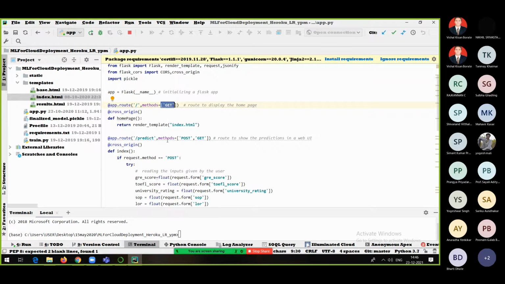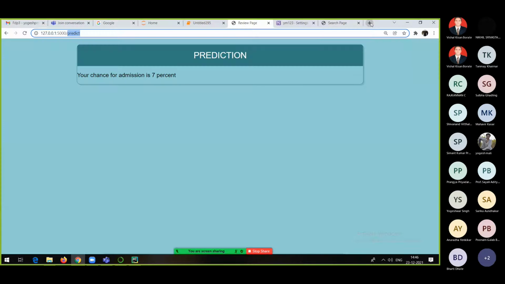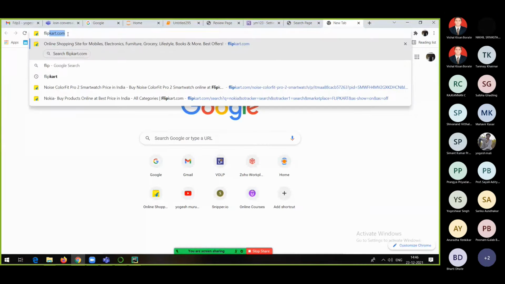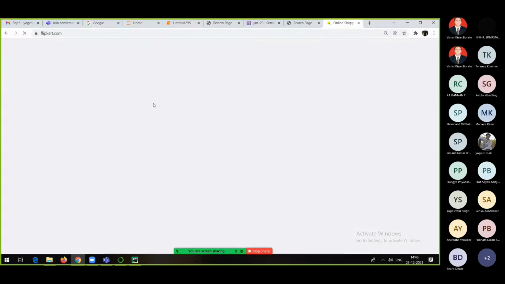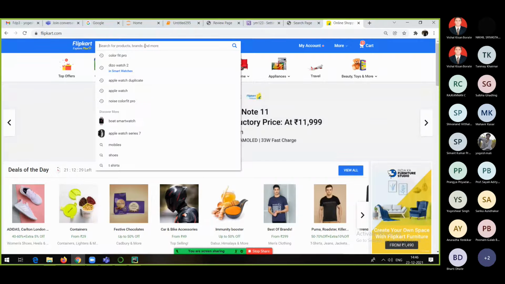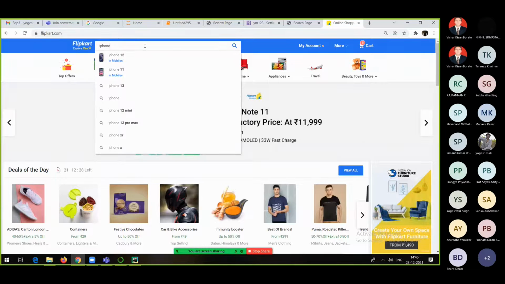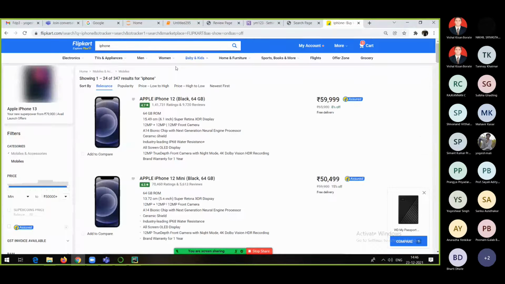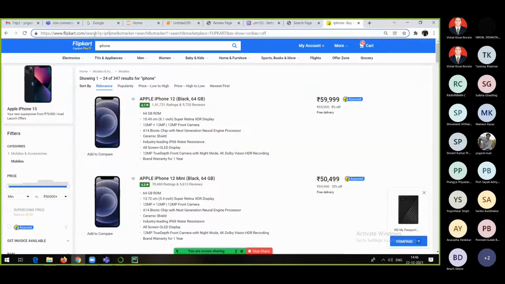If I want to give an example for get and post methods, let's see, if I go to Flipkart, flipkart.com, and try to search for, let's say, iPhone. Now I will just click on this button. Whatever I searched, iPhone, you will be able to see that particular thing here. As you can see, whatever keyword or text I typed, you can see here iPhone, right? So this is nothing but the get method.